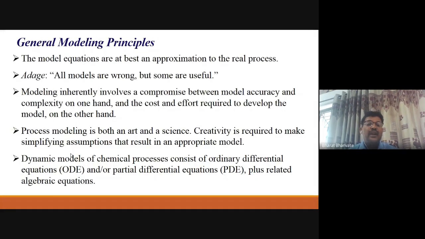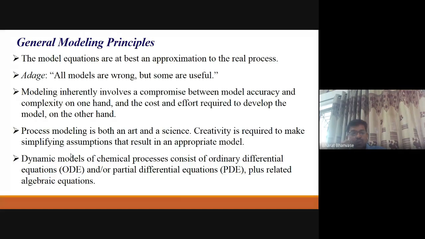That's why modeling inherently involves a compromise between model accuracy and complexity on one hand, and the cost required to develop the model on the other hand. One important thing in mathematical modeling is assumption.